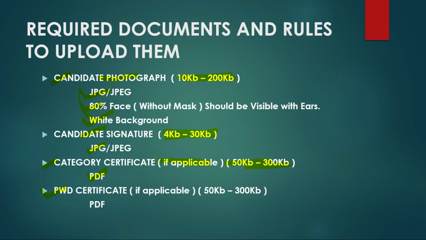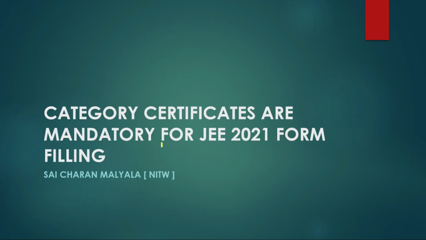Now coming to the PWD certificate, this is also if applicable. If you have given that you are a PWD candidate, you need to upload the PWD certificate. The size should be 50 KB to 300 KB and the format should be PDF. So category certificates are mandatory for JEE Mains 2021 form filling.